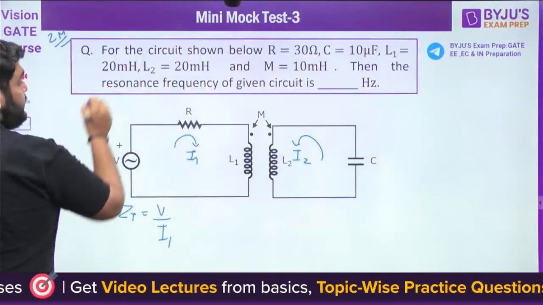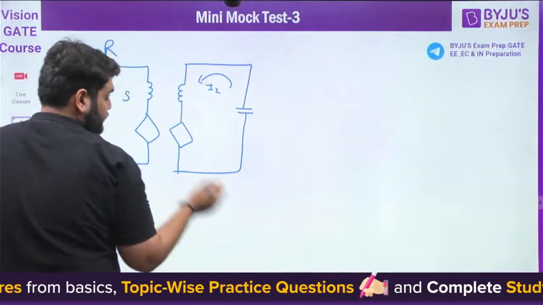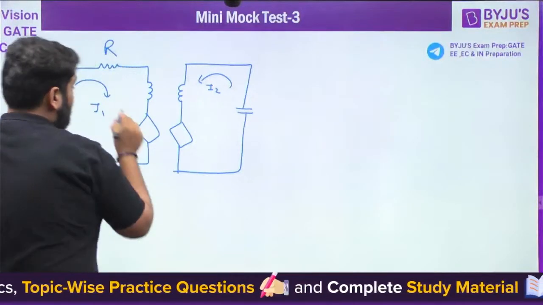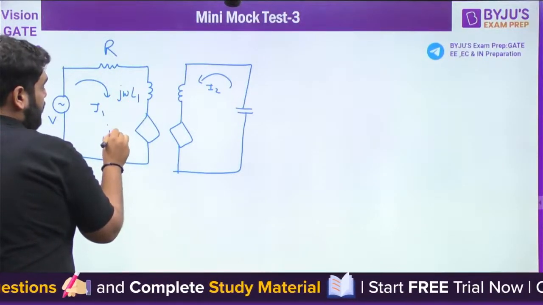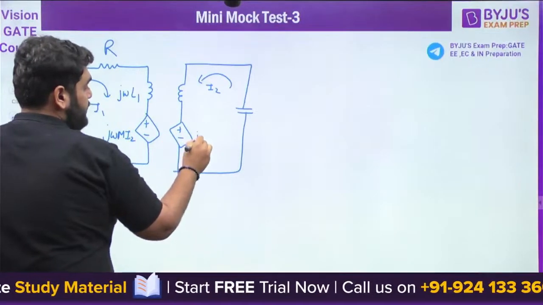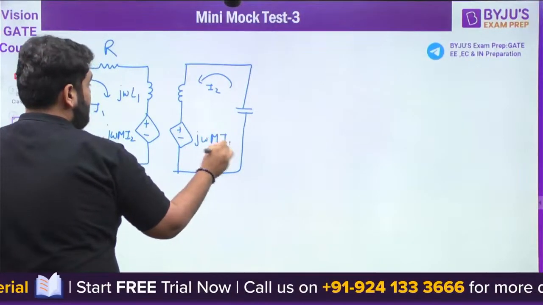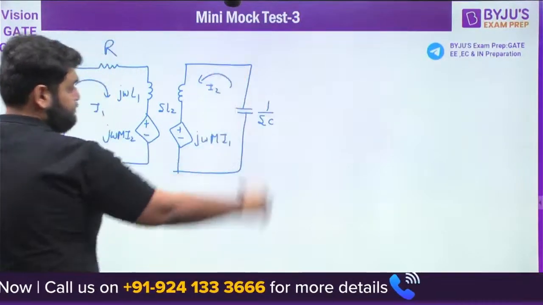Okay. It is R. It is J omega L1. It will be J omega M I2, plus minus J omega M I1. It will be SL2. This will be 1 by SC.